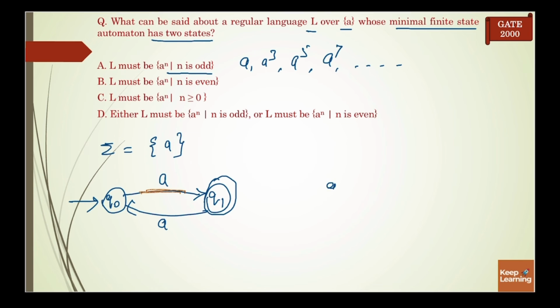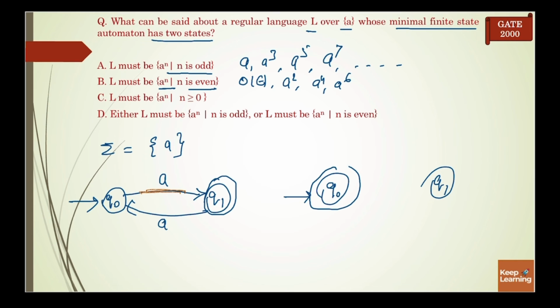And the second option is L must be A power n such that n is even. So in that case it can accept 0 times A, it means epsilon, or A power 2, A power 4, A power 6.